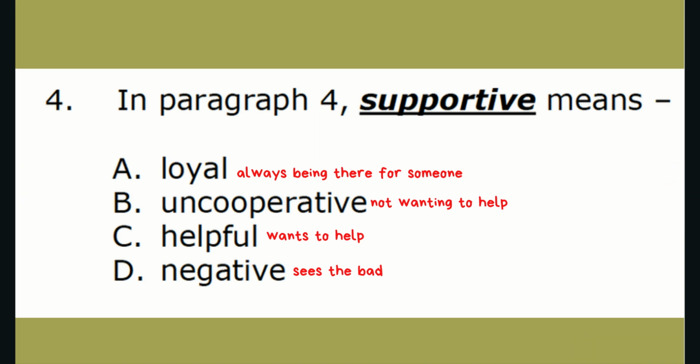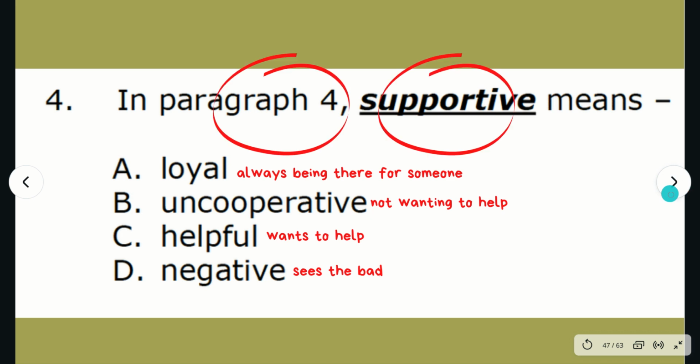We're going to be looking at a definition question. Remember, step 1 is to read the question. In paragraph 4, supportive means... we just read the question, so it's time to do step 2. Which words would you circle in this question? The key words that I would circle are paragraph 4 and supportive. I circled paragraph 4 because it lets me know where we can find the word, and I circled supportive because this is the word we are looking for the definition of.